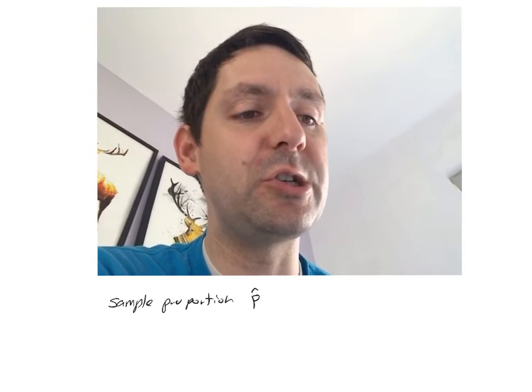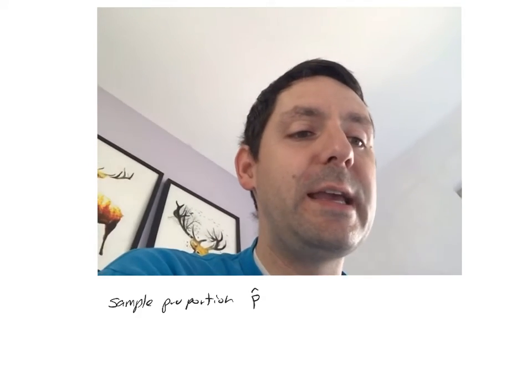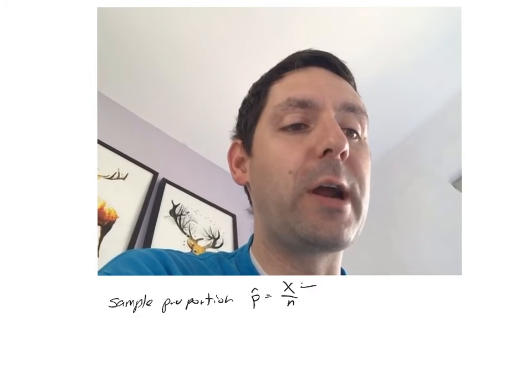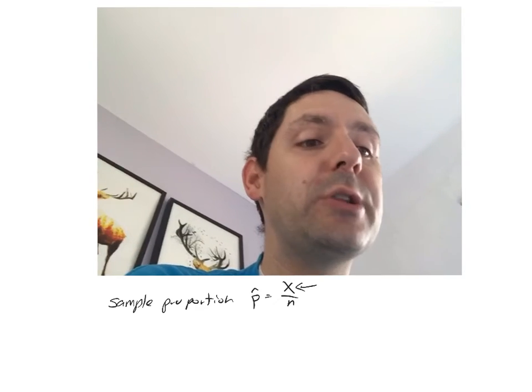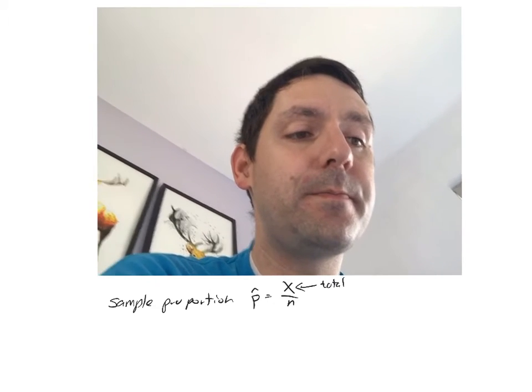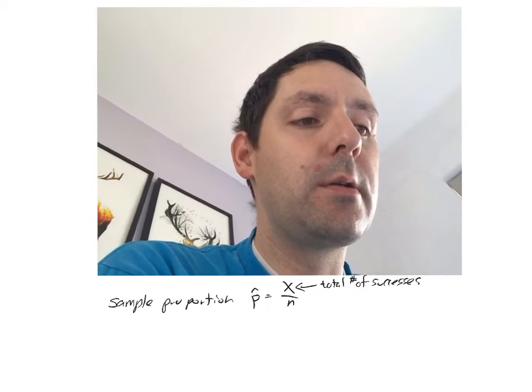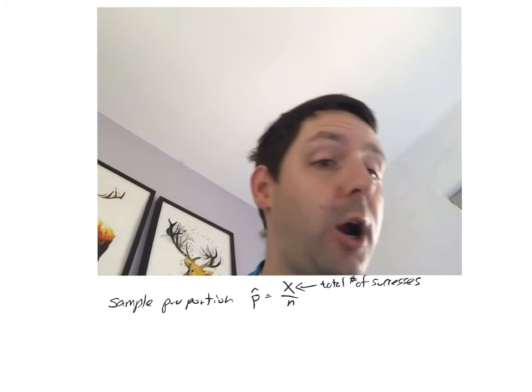When we talk about this, we're going to be talking about what we call the sample proportion. Okay, so sample proportion, which is usually shown with a P with a hat on top. And the sample proportion is just represented by X over N, where X is the total number of successes in our poll or in our event, right?